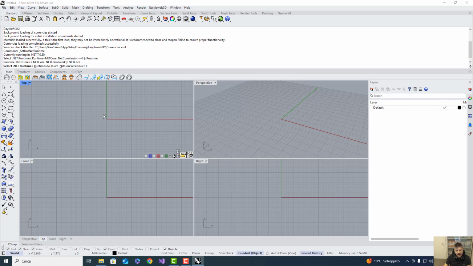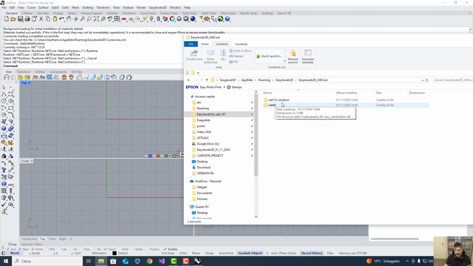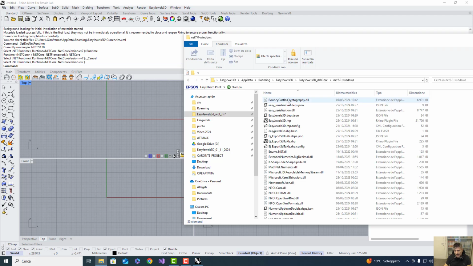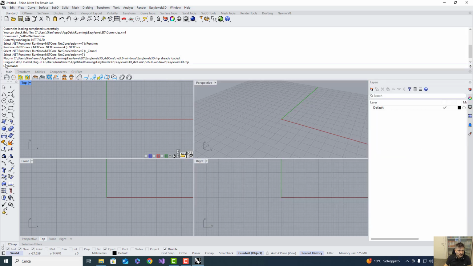So set, perfect. I know that I have to open net7, sorry. I take this file here, left click, drag and drop. And here you can read drag and drop loaded. Done. It's done. We have it.